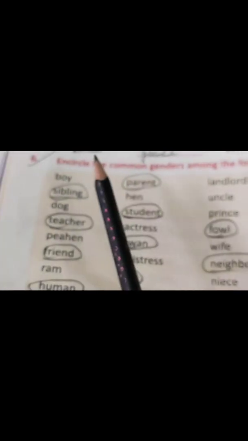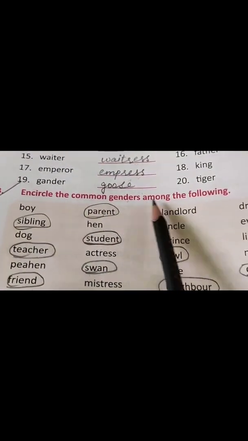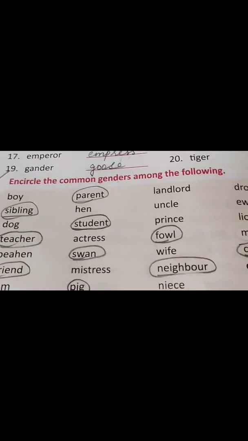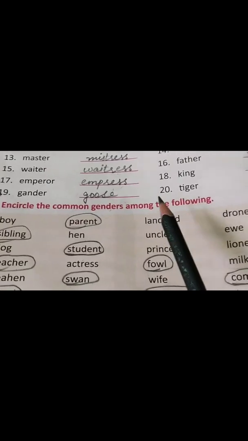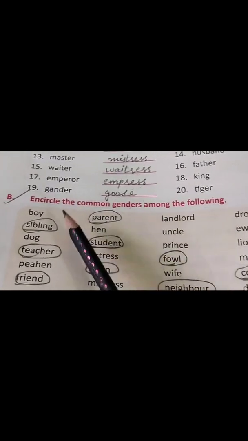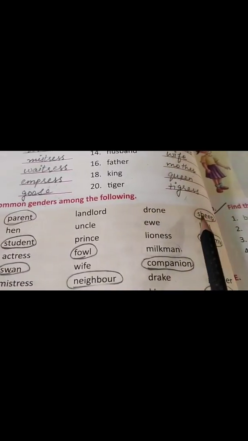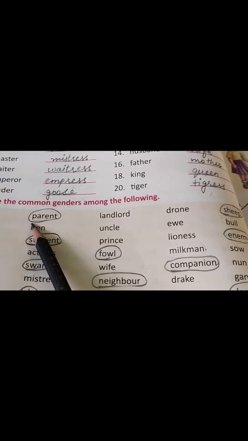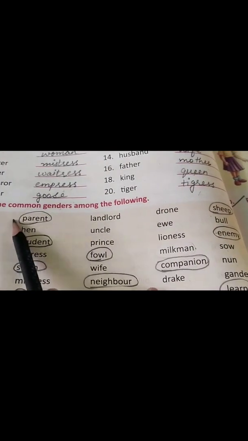Move to the next exercise and circle the common gender among the following. What are the common gender? Common gender are those which we can use for both male or female. Come to the first one. You are supposed to encircle those. Boy, parent, landlord, drone, sheep. Here parent we can use for both male or female, means for both mother or father, and encircle this parent.